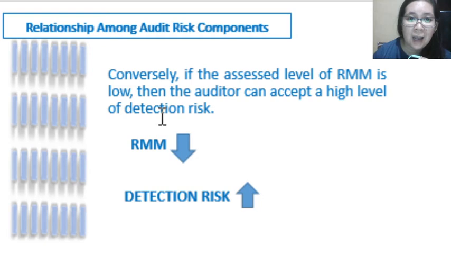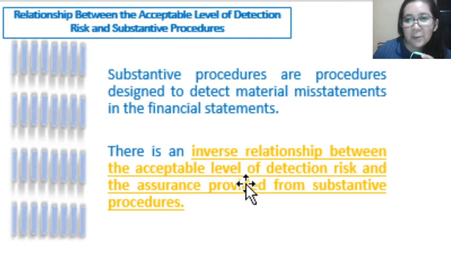So he can rely on the internal control that it is effective, and his detection risk he can accept at a high level. Substantive procedures are procedures designed to detect material misstatements on the FS. That's why this is what the auditor is doing, to further detect the misstatements.